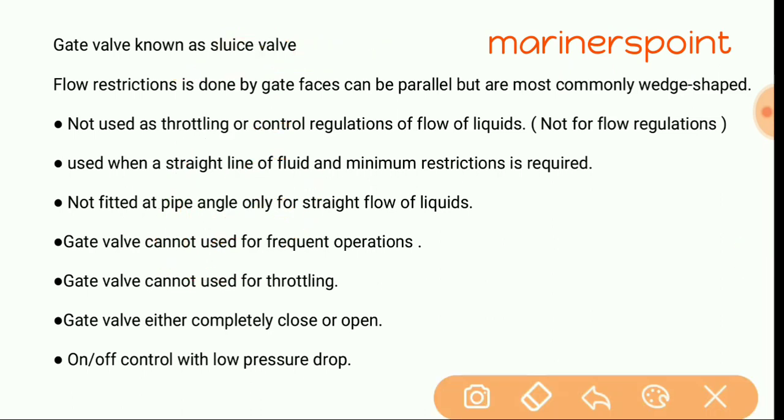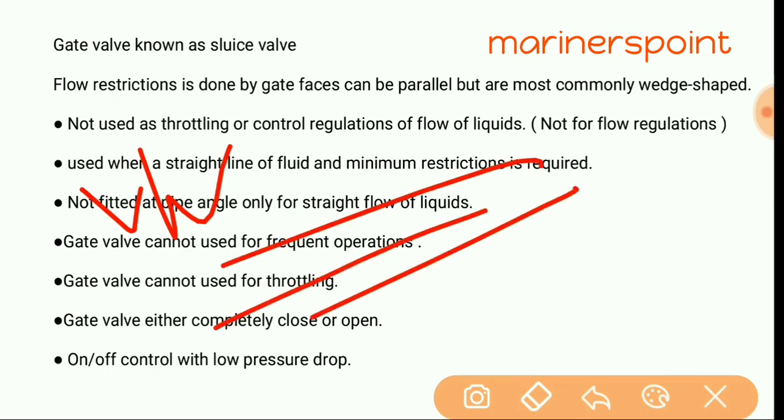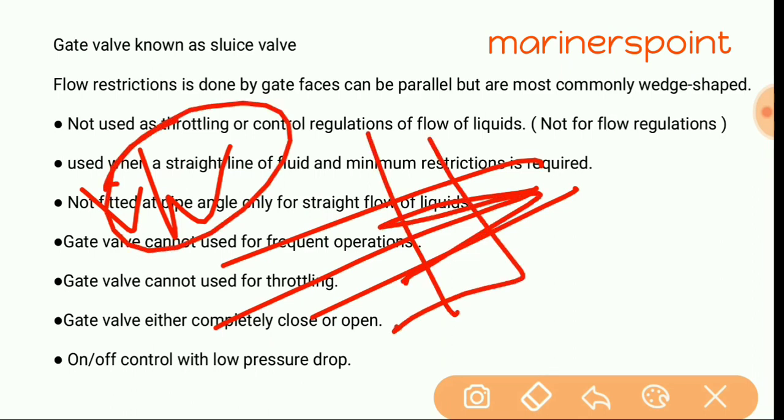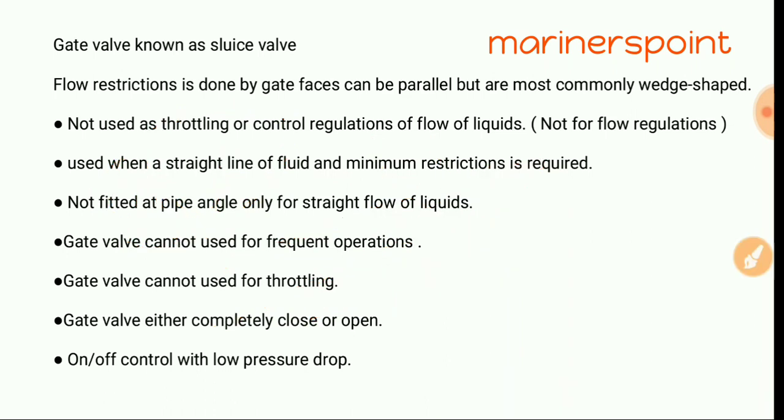Okay, and we know what is the use of a valve: it does the work of restricting the flow of fluid in the pipe. If there is no valve, fluid will flow, but why do we use a valve? To restrict the flow of fluid. So remember, a valve is used to restrict the flow of fluid in the pipeline. Okay, and there are different types of valve. According to the restriction of flow, valves are classified.